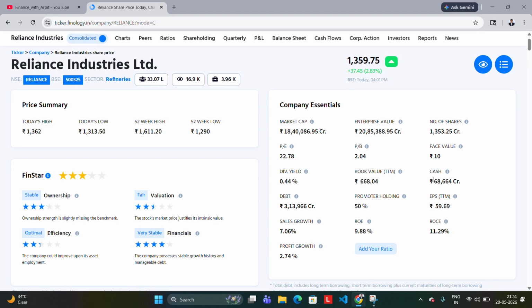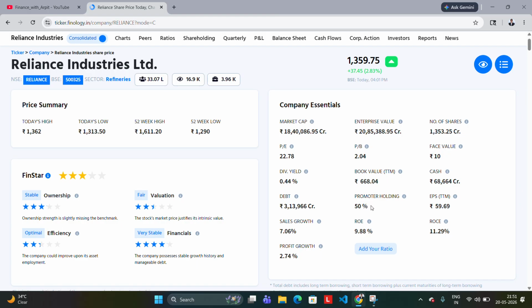To see this is the cash, that is how much cash the company has currently. For example, it has 3,13,966 crore debt, out of which one fifth, that is almost 20%, they can pay right now because they have almost 70,000 crores in cash. This is EPS. EPS means earning per share. That means per share, the company earns 1359.75 rupees.